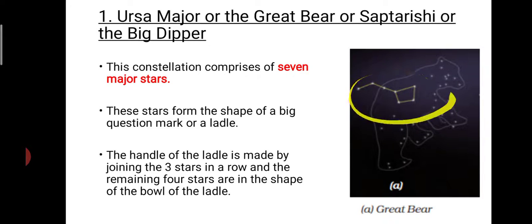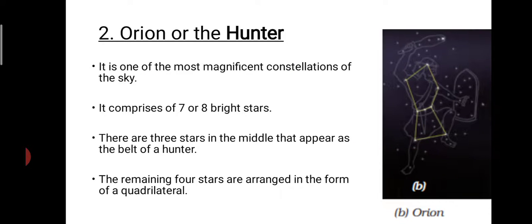Okay, so totally there are 7 stars. The second important major constellation is Orion, or the Hunter. This Orion, or Hunter, is one of the most magnificent constellations present in the sky. Nearly 7 or 8 bright stars will be there, and it looks like a hunter, isn't it?